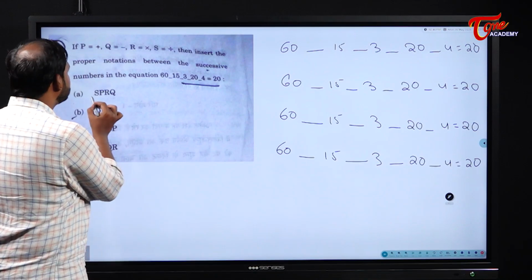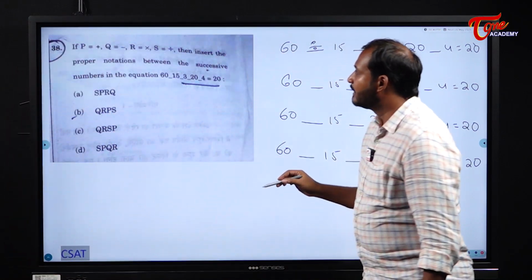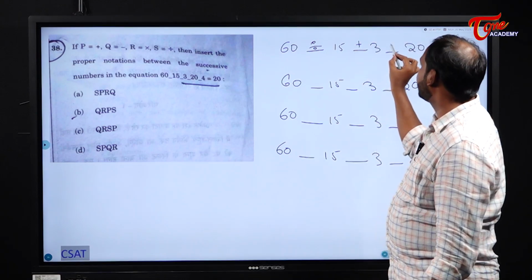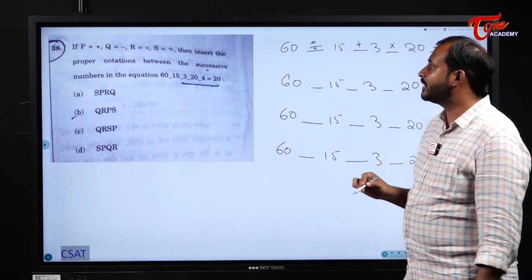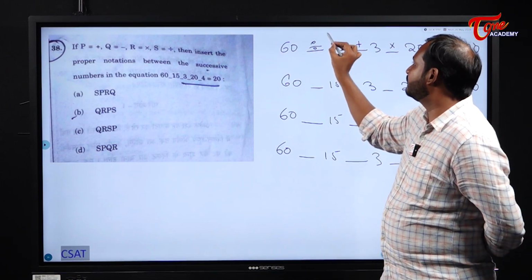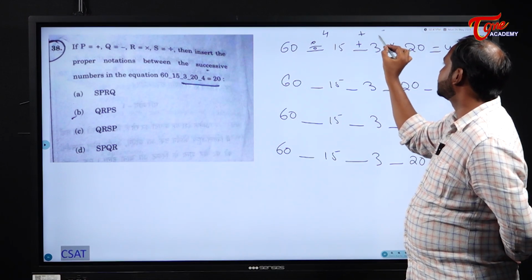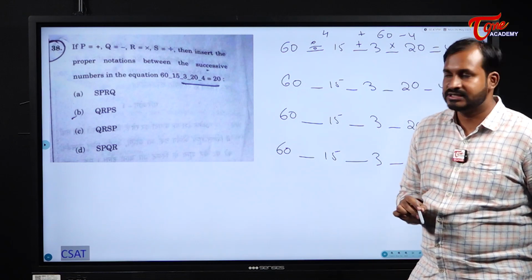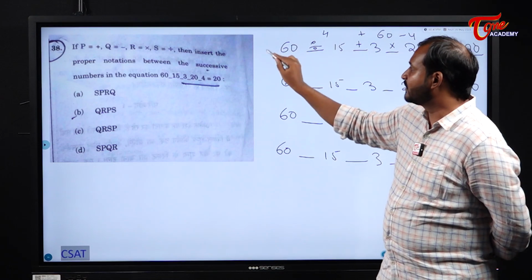Next, first S means what? Division. Okay, I will put division here. Next, P means what? Plus. Next, R means what? Into. And Q means what? Minus. So according to BODMAS, first what should I do? I should solve this. 60 divided by 15, what does it become? 4. Next, I should multiply. Plus 3 twenties are 60 and last minus. So what will you get here? 60 plus 4 and you will get 60. But it should be equal to 20. So the first option is wrong.